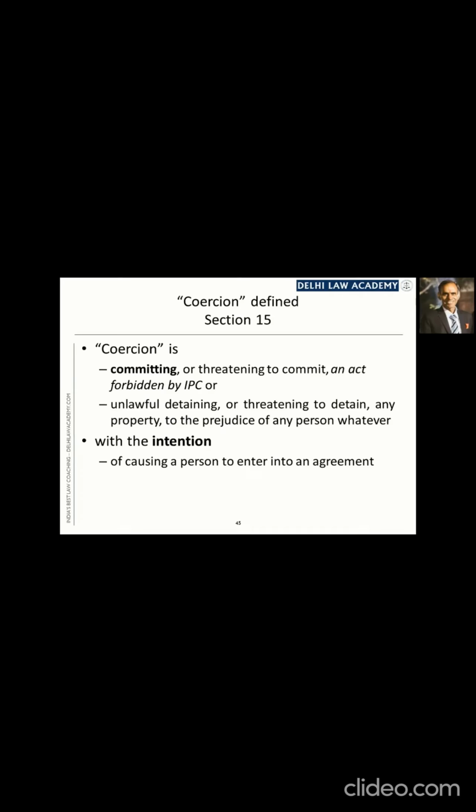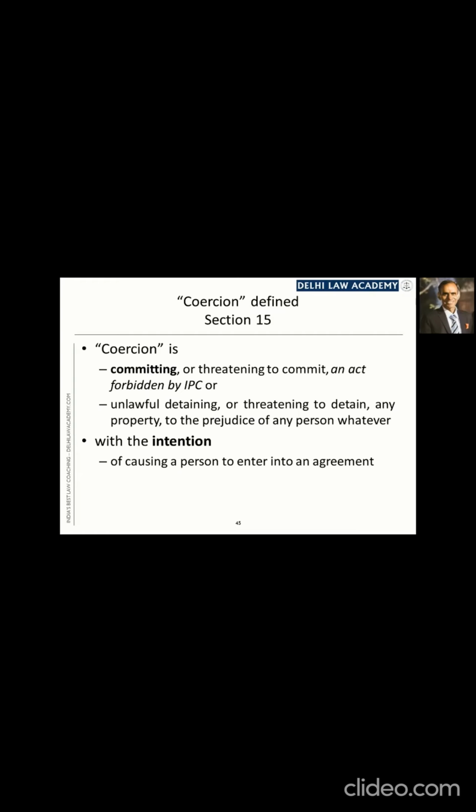The first factor, coercion, is defined in section 15. What is coercion? Coercion has two aspects. First, committing or threatening to commit an act forbidden by IPC. Any act which has been forbidden by IPC, if that act is committed, we say it amounts to coercion.